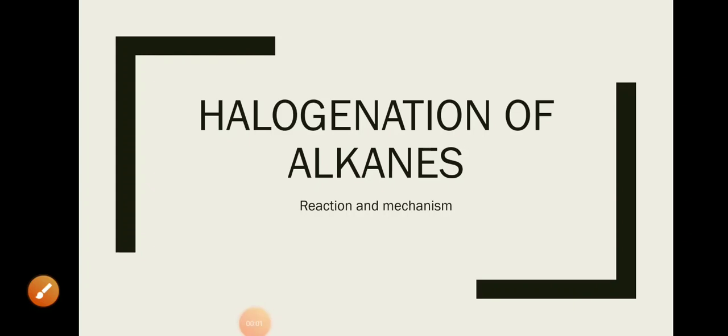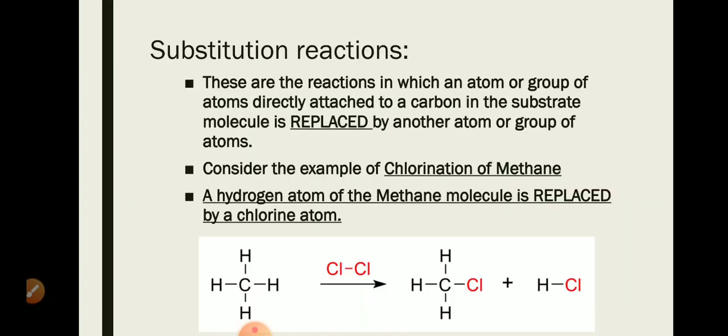Hello students, today we are going to discuss a very important chemical reaction of alkanes, which is halogenation of alkanes. We will cover the reaction and its mechanism. So let's start. Halogenation of alkanes is basically a substitution reaction.